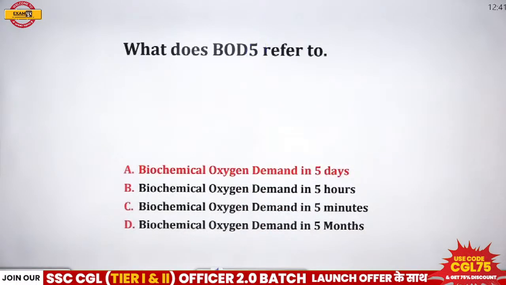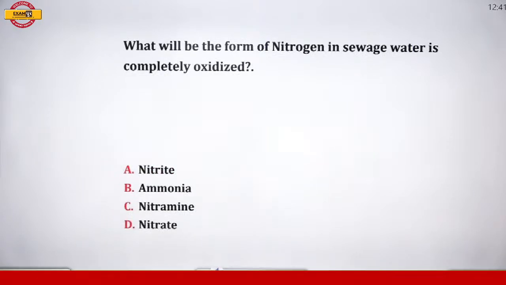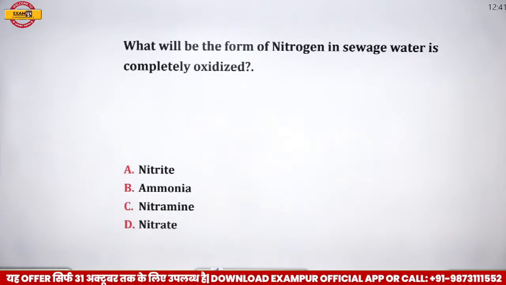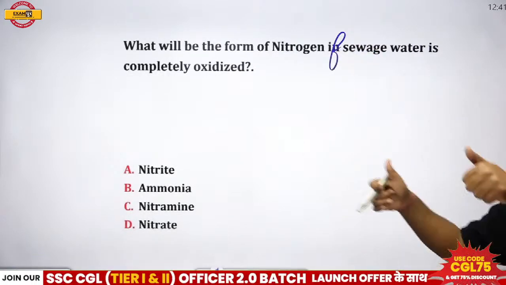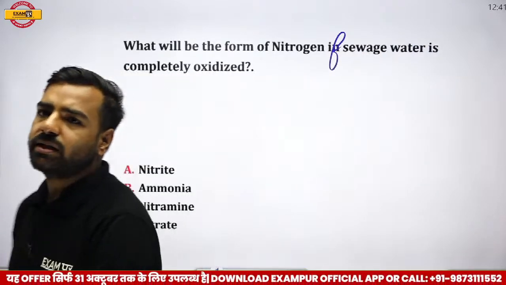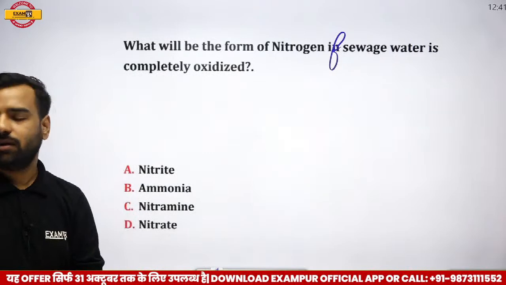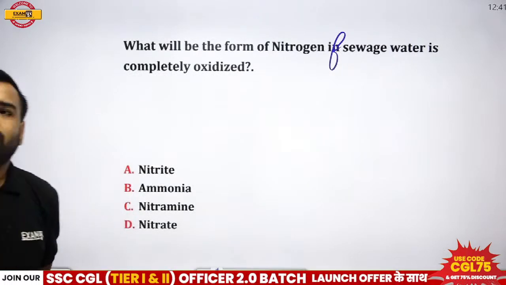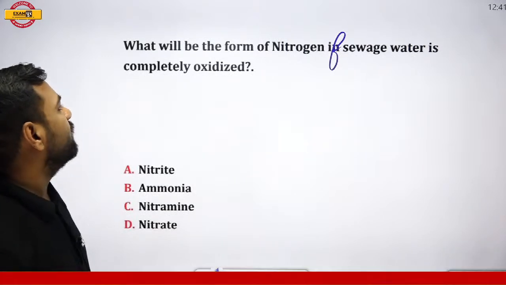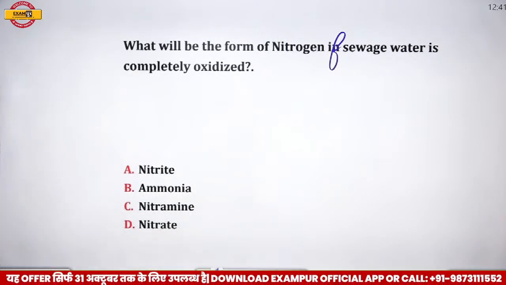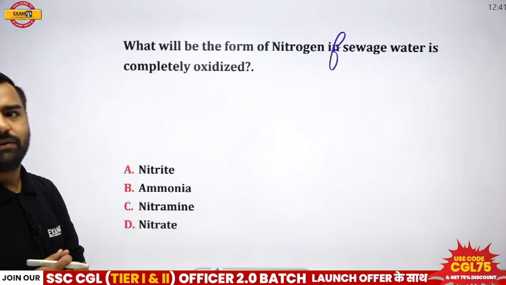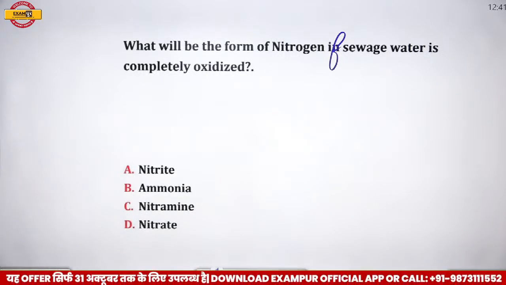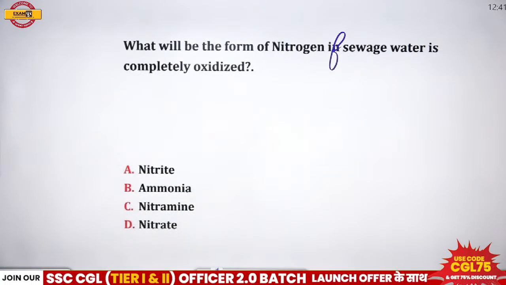Here we have option number 1 as the correct answer. Next, what will be the form of nitrogen in sewage water if sewage water is completely oxidized? Okay, cool, fine. Albert sir, Akhileshwar, Avan, Prajwal, great. What will be the form of nitrogen if sewage water is completely oxidized? Nitrite, ammonia, nitramine, or nitrate? What is the correct answer here? Answer please.